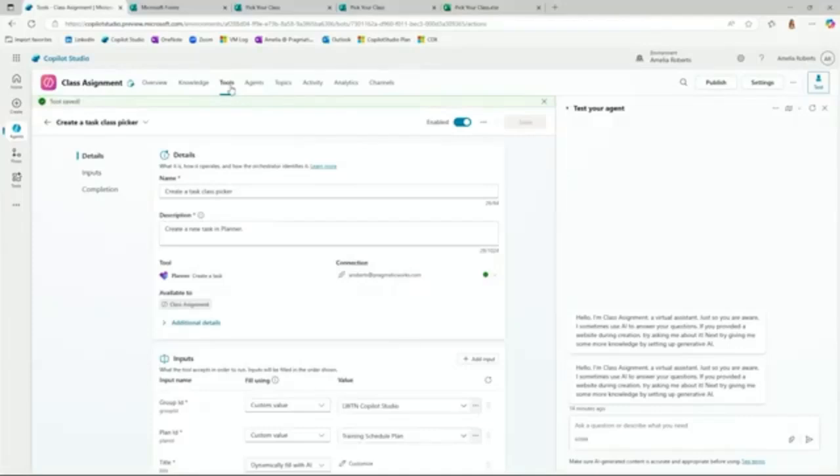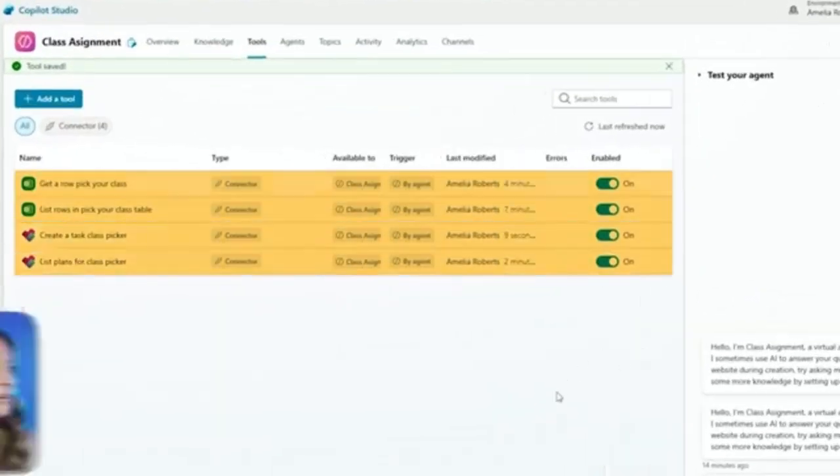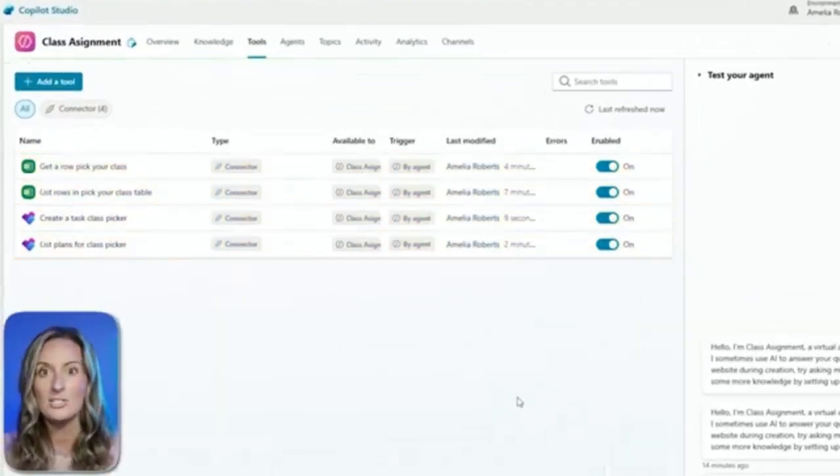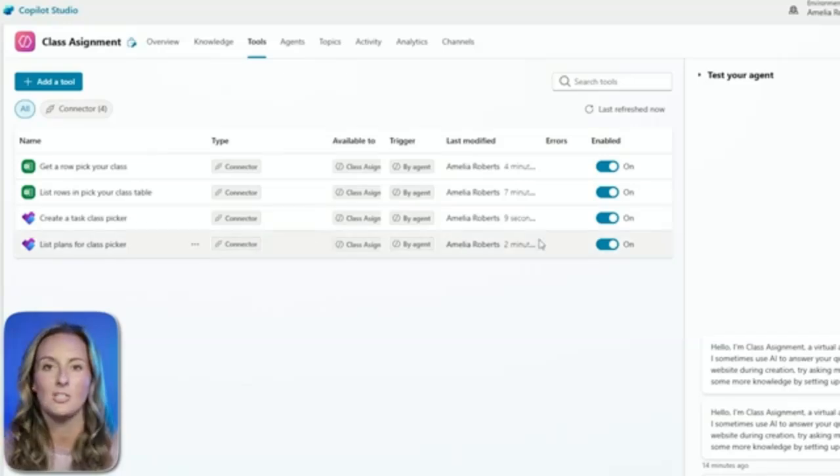So far, we have 4 tools in place. And I know it seems like a lot for just such a small thing to happen, but just think about it. Once you have this up and running, you're never going to have to go in and manually do this again. Ultimately, what I want to happen at this point is when somebody fills out a Microsoft form, my agent is going to pull that information from the Excel file and create a task in Planner for me.